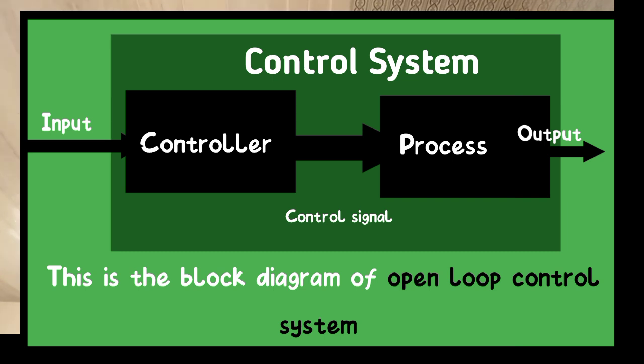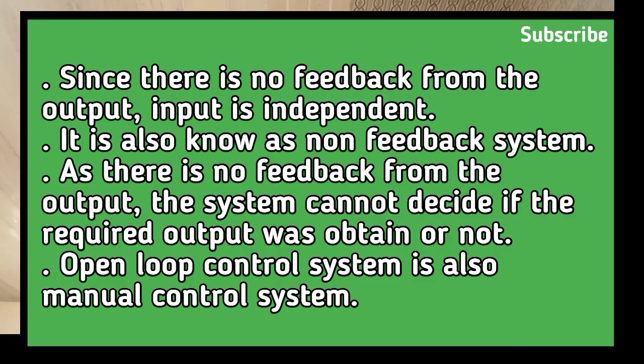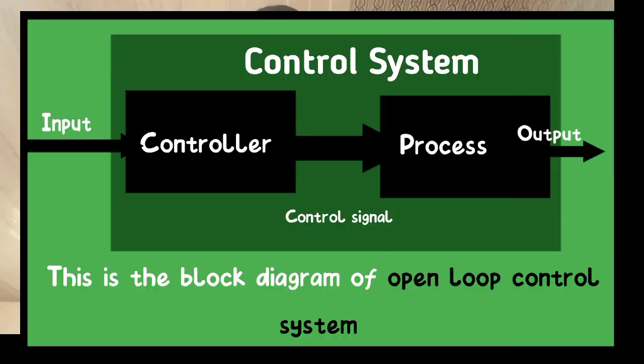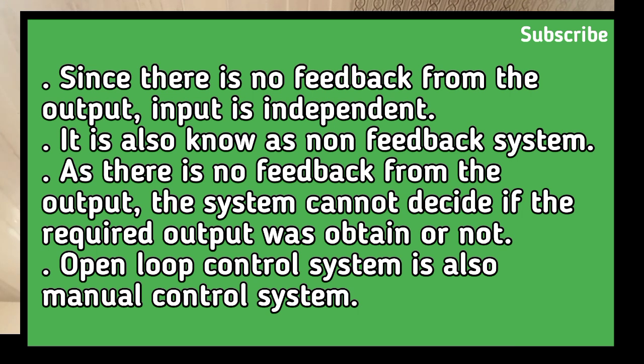You can see from the diagram that an open loop control system is a system that does not have any feedback from its output. This system does not depend on the output signal, it only depends on the input signal to give the output. As you can see in the block diagram, the input signal goes to the controller, then the controller gives the control signal to the process to give the output. There is no feedback to tell whether the desired output is obtained or not.